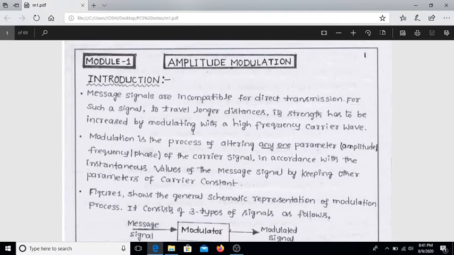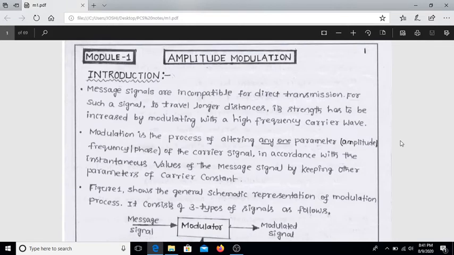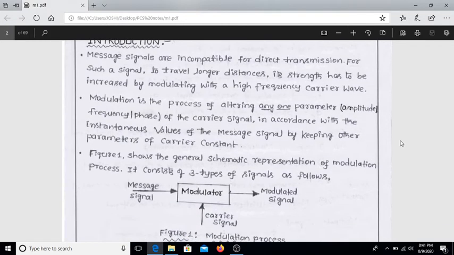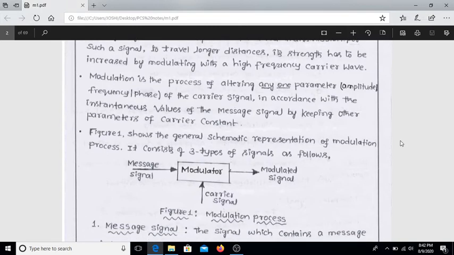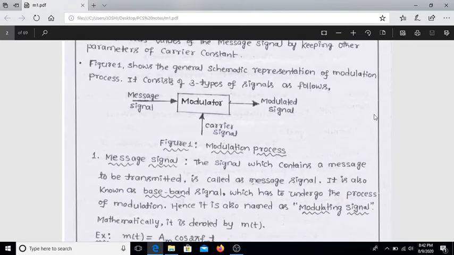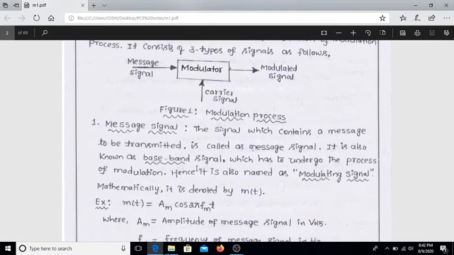What is the message signal? Message signals are incompatible for direct transmission. For such a signal to travel a longer distance, its strength has to be increased by modulating with a higher frequency carrier wave. Modulation is the process of altering one parameter, amplitude, frequency or phase, of the carrier signal in accordance with the instantaneous values of the message signal, keeping the other parameters of the carrier constant. This is the diagram of modulation: the message signal, carrier signal and modulated signal. This is the simple modulation process.